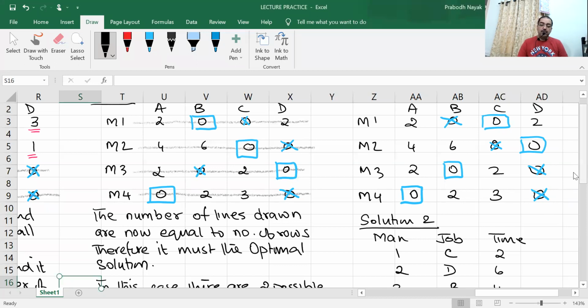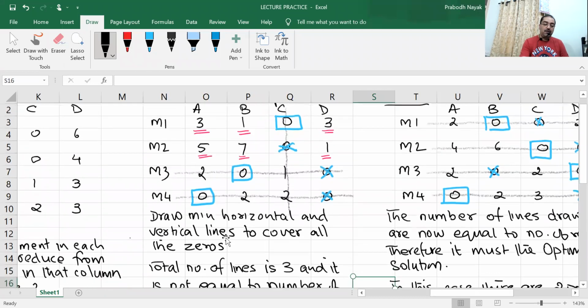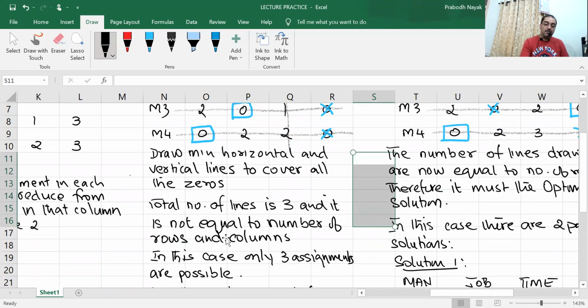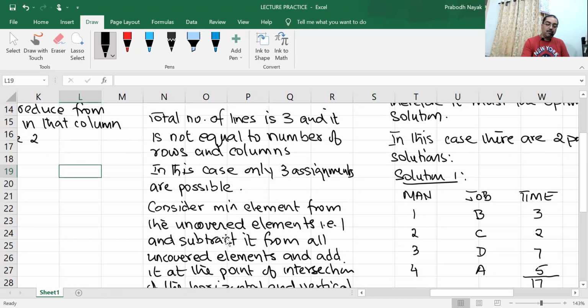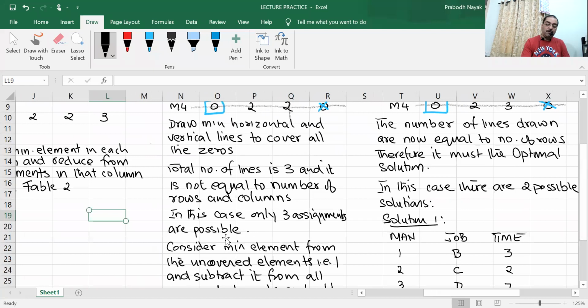Below table 2. Table 2, where is table 2? This is table 2. Below table 2.